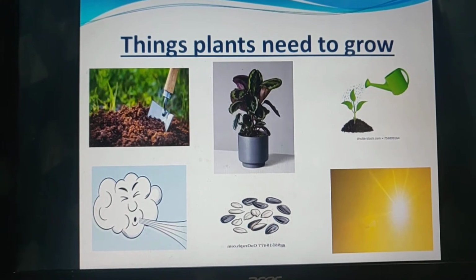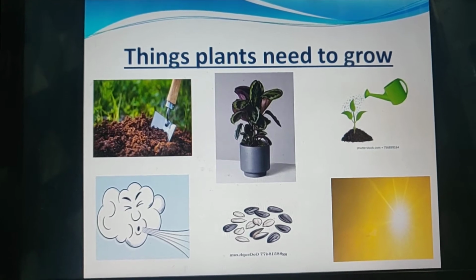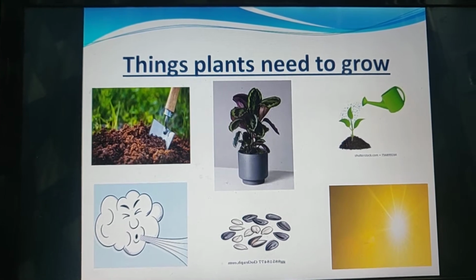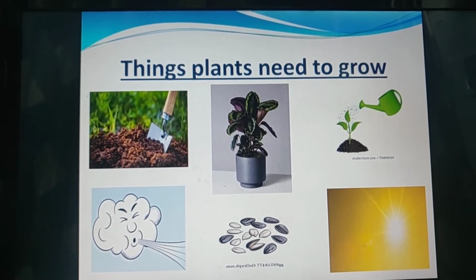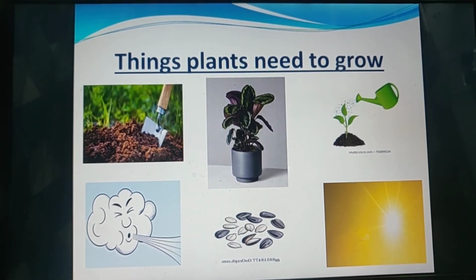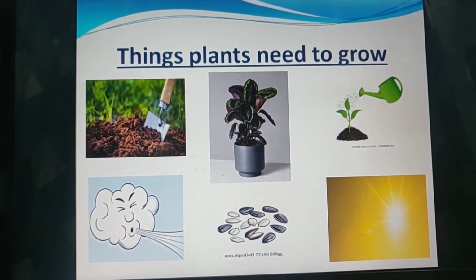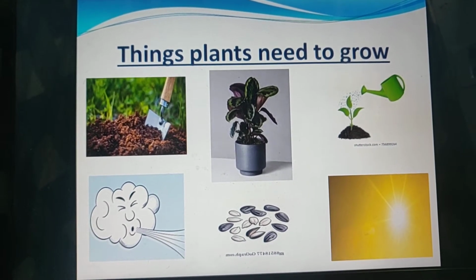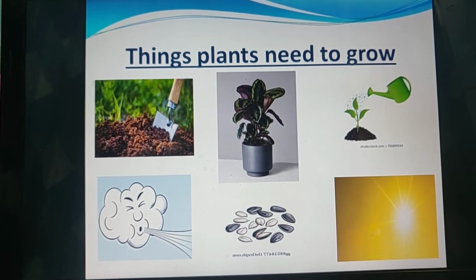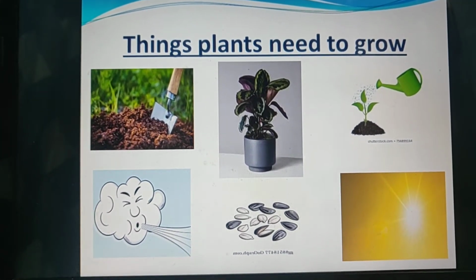Yes, last class we studied about the things which plants need to grow. And teacher told you plants grow like us from a small seed. They become a big tree, a big plant. So what does the plant need to grow? There are these 5 things: soil, water, air, seeds and sunlight. If the plant does not get any one thing from this, the plant will not survive. Each and everything is very, very important for the plant to grow.